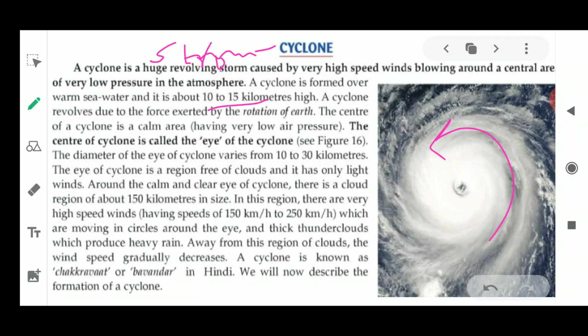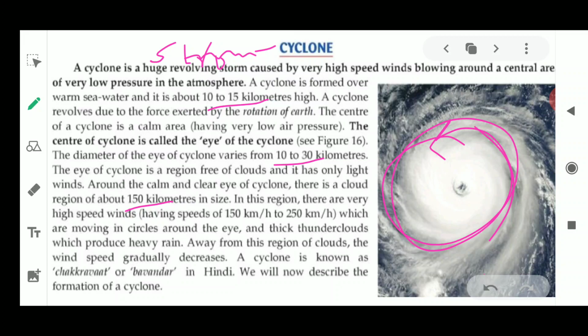So the diameter of the eye of a cyclone varies from 10 kilometers to 30 kilometers. The eye of a cyclone is a region free of clouds, and it has only lighter winds. Around the calm and clear eye of the cyclone, there is a cloud region about 150 kilometers in size, which, as you can see here, is white in color.